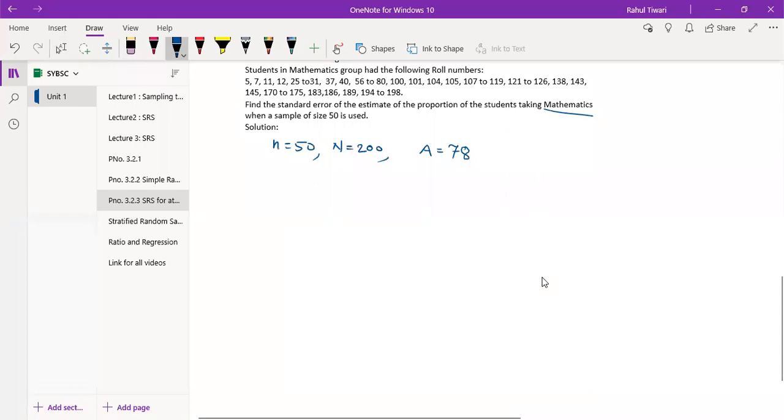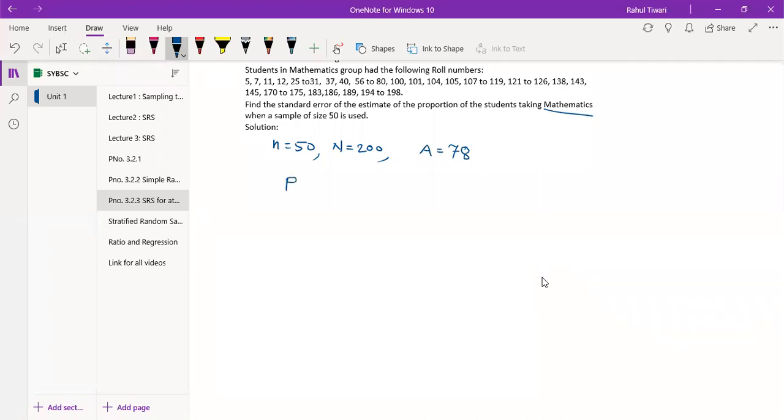Sir, how is capital A equal to 78? My network had an issue, so I didn't understand. Okay, just count this. How many roll numbers are there? 1, 2, 3, 4, and this 4, here 7. So 4, 7, 11. Then 12, 13, 14, like that. Just count it. It becomes 78.